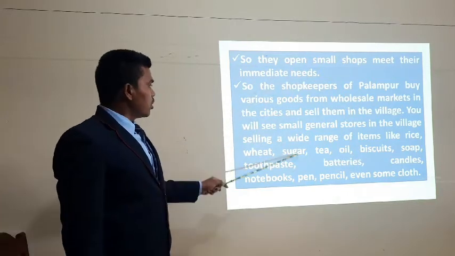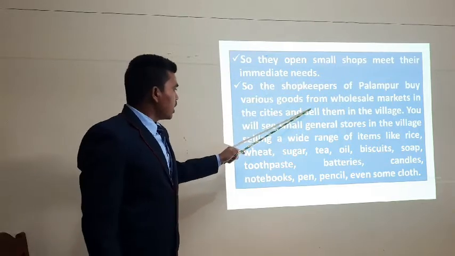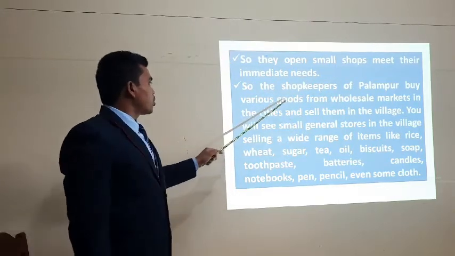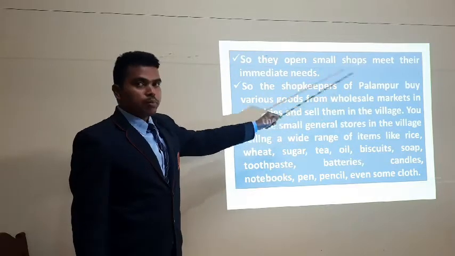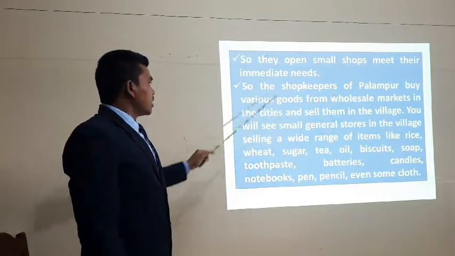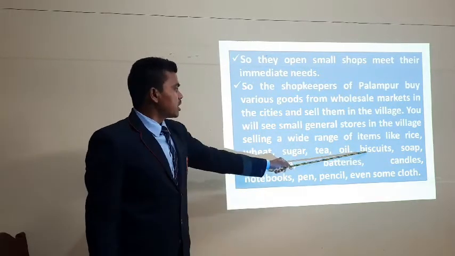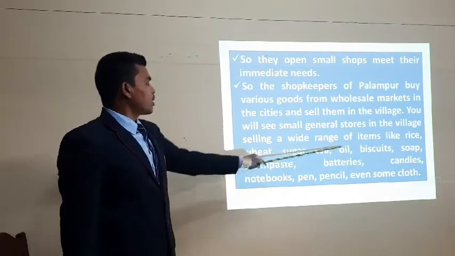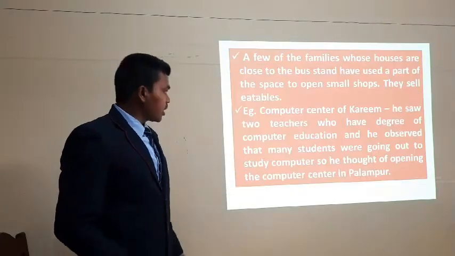So they get various goods from the wholesale markets, the big markets, and they make things available for the villagers. Then further we'll see what all things they sell.